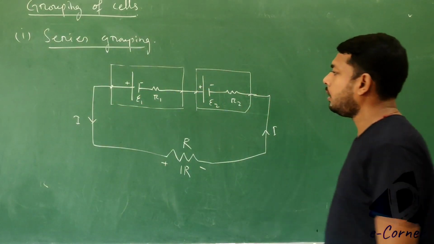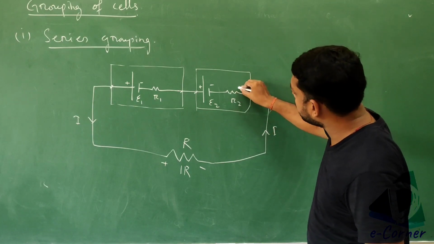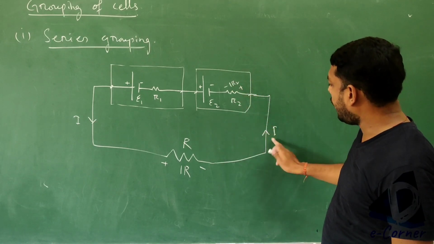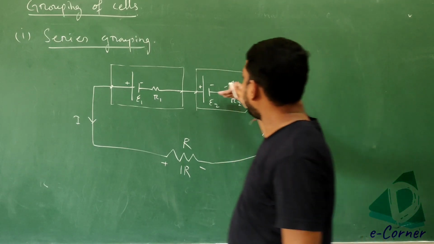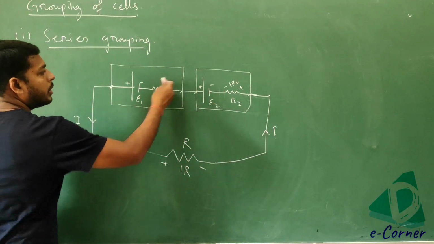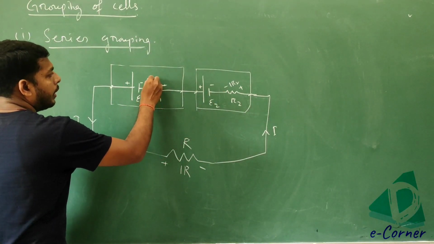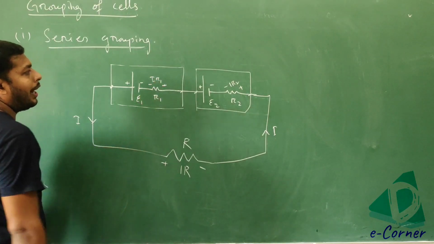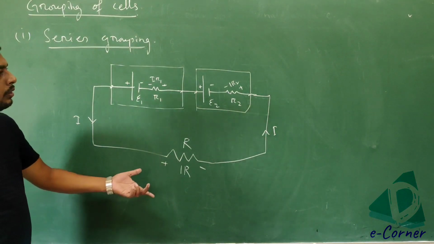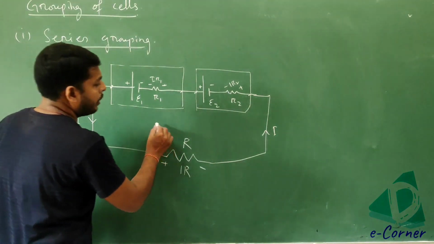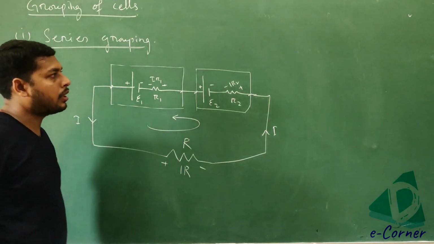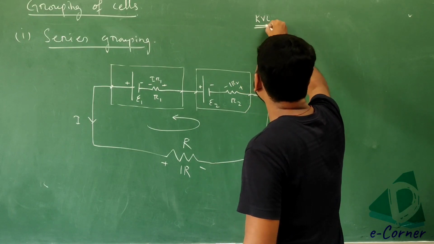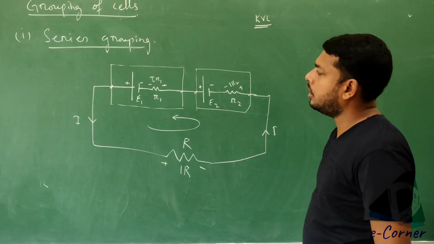Again, current I is flowing through this resistance. So this is plus, this is minus, this is I into r2, current I into resistance r2. Again, current is flowing in this direction. Again, this is plus, this is minus, and the potential difference across this resistance is I into r1. Got it? Now we will use KVL. This is the loop direction. So while I am using KVL, by using KVL in the loop.